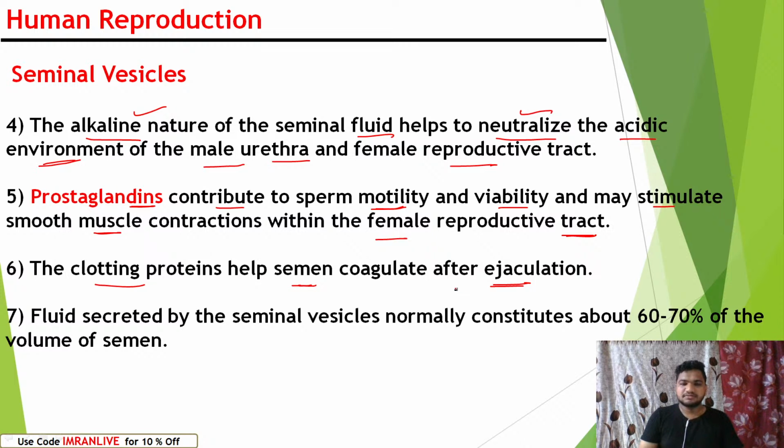Once the sperm is ejaculated in the female reproductive tract, the semen goes along with it, and its clotting proteins help in clotting. The fluid secreted by the seminal vesicles normally constitutes about 60 to 70% of the volume of semen, right?